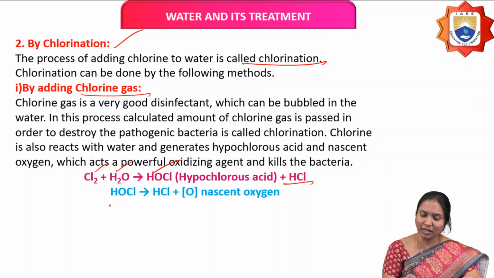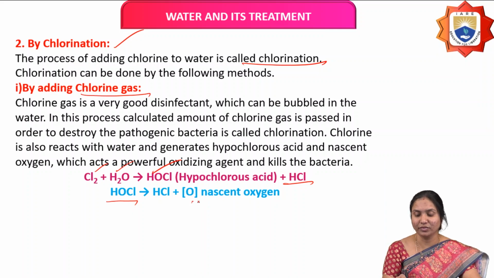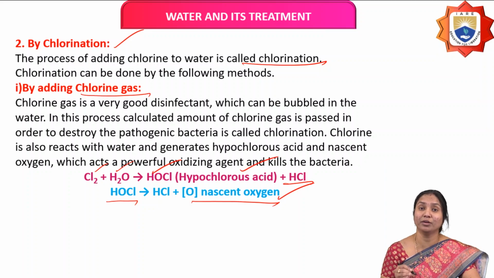And this hypochlorous acid also decomposes to give HCl and nascent oxygen. This nascent oxygen and hypochlorous acid react with bacteria which are present in water and kill the bacteria. So these two act as powerful disinfectants.